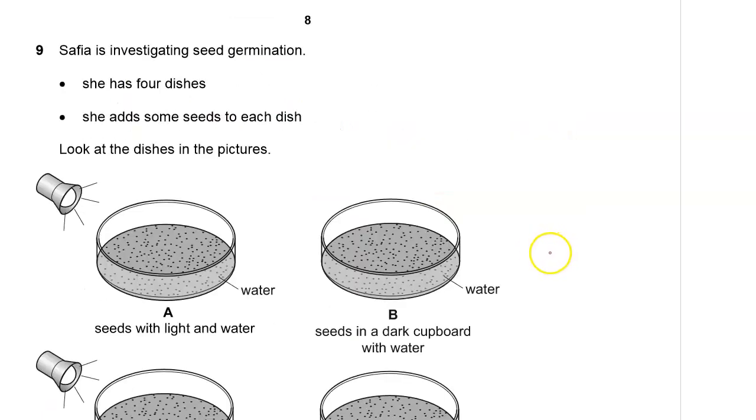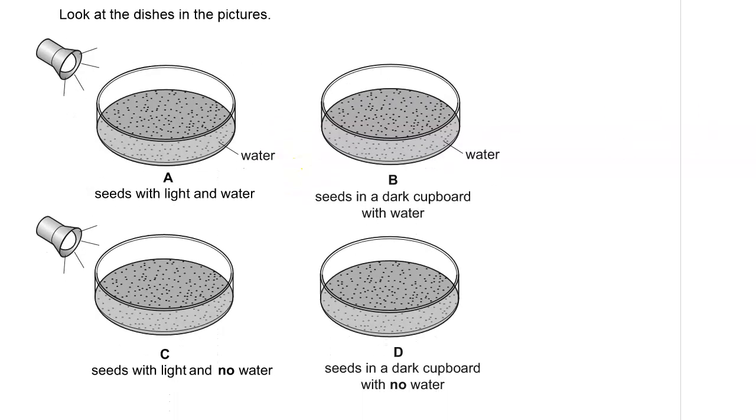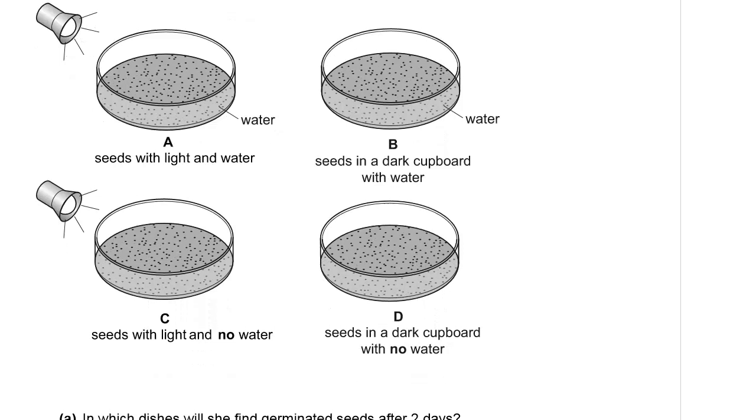Question number 9. Sophia is investigating seed germination. She has 4 dishes. She adds some seed to each of the dishes. Look at the dishes in the picture. We have dish A, B, C, and D, the 4 dishes right there.